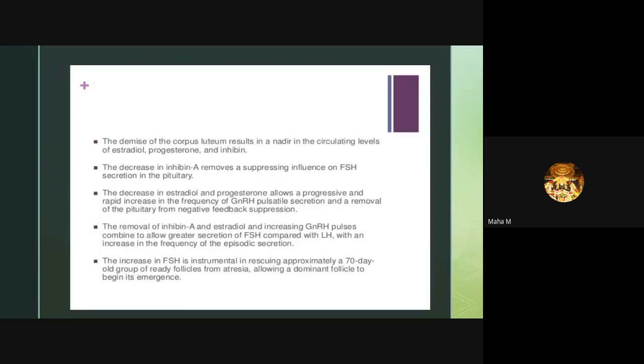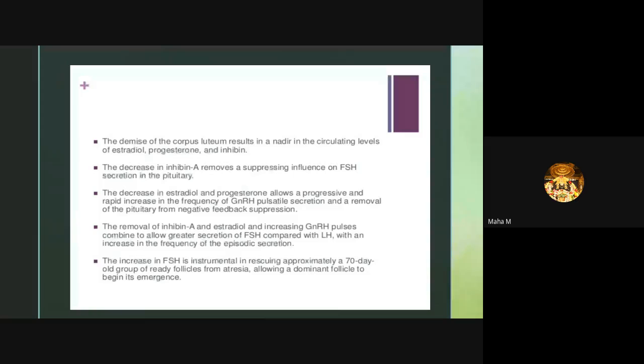The demise of the corpus luteum results in a fall in the circulating levels of estradiol, progesterone and inhibin. The corpus luteum depends on these hormones, which include estrogen, progesterone and inhibin. The decrease in inhibin A removes a suppressing influence on FSH secretion in the pituitary, and the decrease in estradiol and progesterone allows a progressive and rapid increase in the frequency of gonadotropin releasing hormone pulsatile secretion, and a removal of the pituitary from negative feedback suppression.